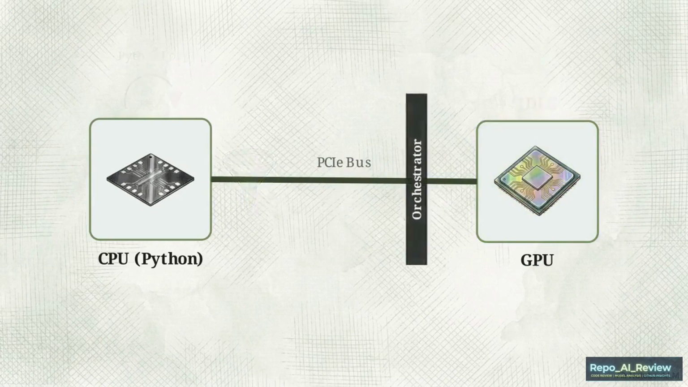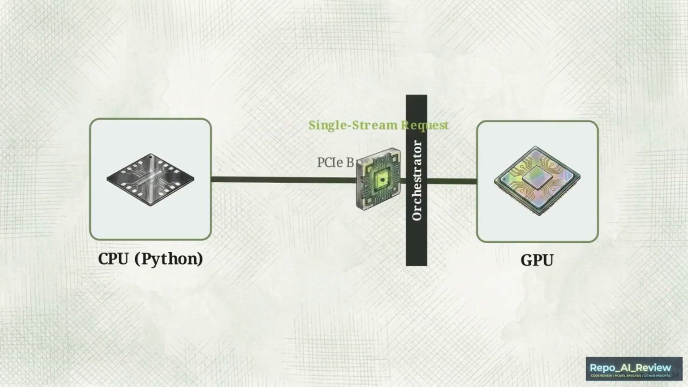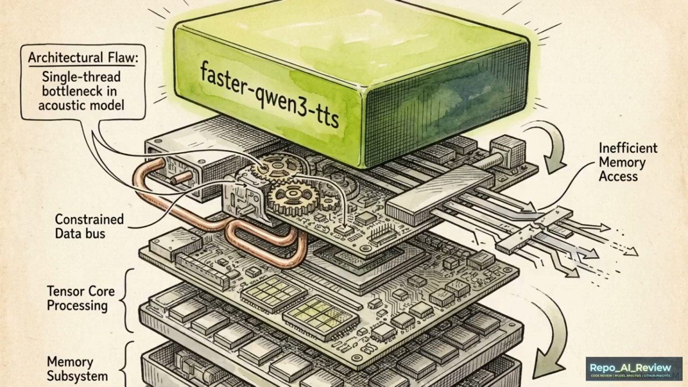Modern inference frameworks are built to maximize total batch throughput across hundreds of concurrent users. When applied to a single-stream, low-latency audio request, that orchestration overhead causes the system to stall. The open-source project Faster Qwen3-TTS was built to target this specific architectural flaw.